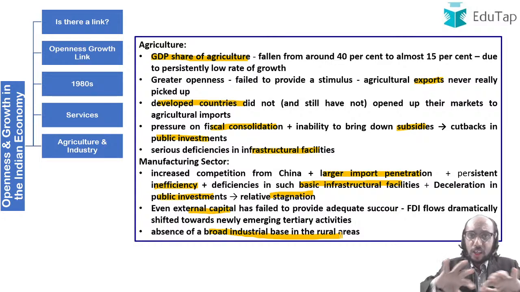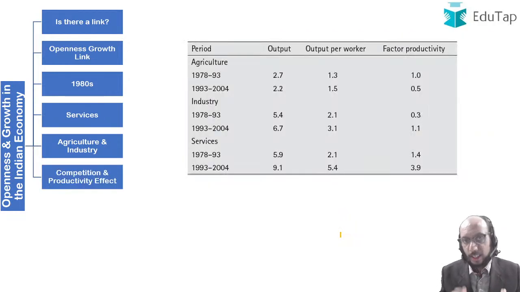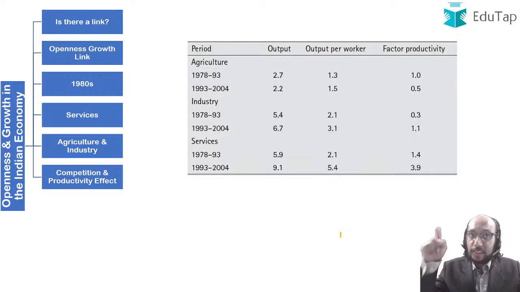So when you look at the complete picture which we have presented to you via our notes, you will be able to appreciate that openness did not really help the manufacturing sector overall as much as it should have. And that is a very important lesson that we have to learn: if you want to make Make in India successful, we need to do something about it. We need to make sure that the conditions are conducive to support the growth of manufacturing in the economy.